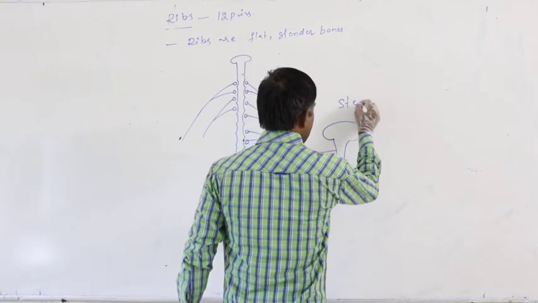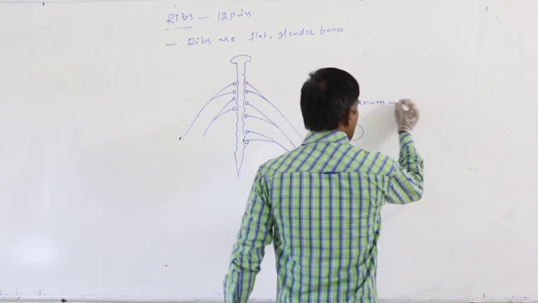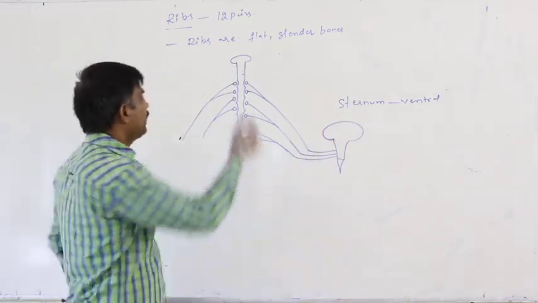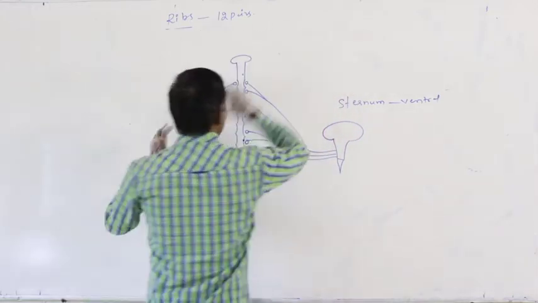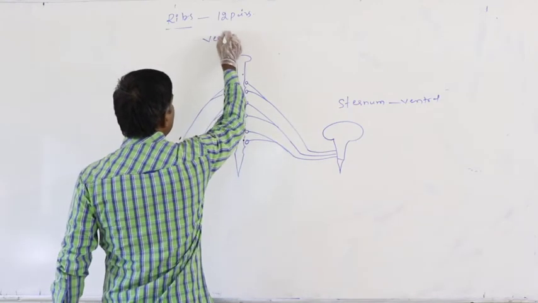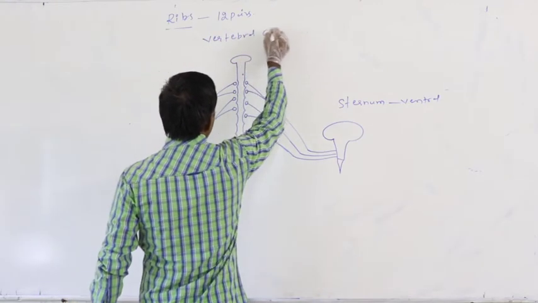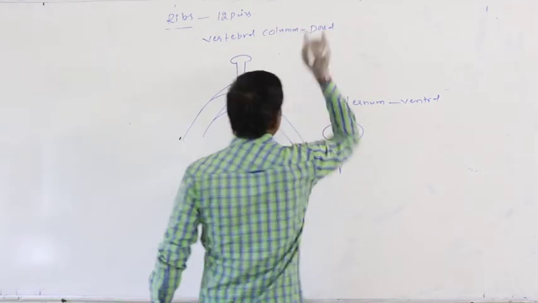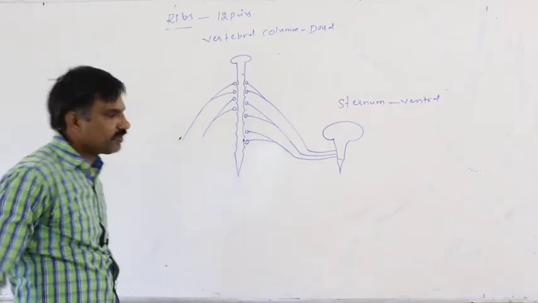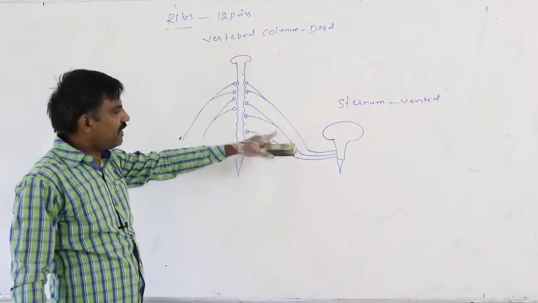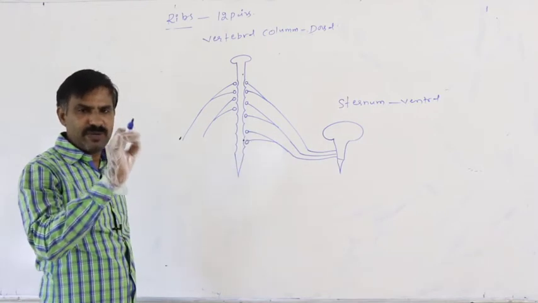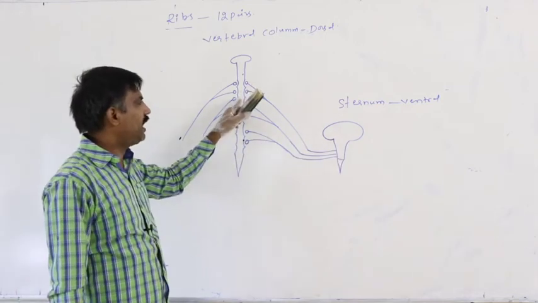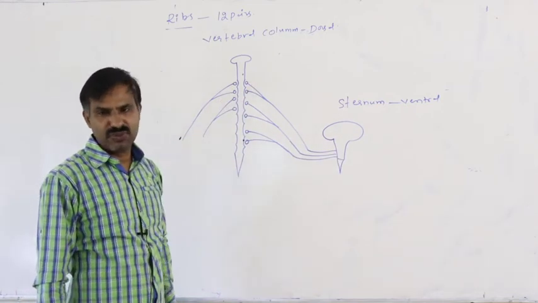This is the sternum. It is located on the ventral side. This is the vertebral column, which is located dorsally. This is said to be the dorsal position. Of the 12 pairs of ribs, the first 7 pairs attach to the sternum ventrally and dorsally to the thoracic vertebrae.